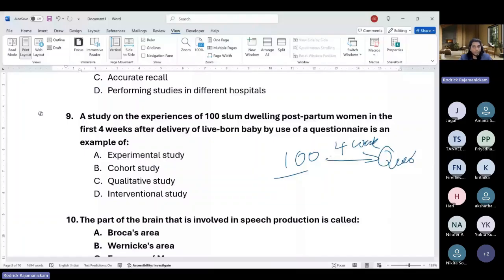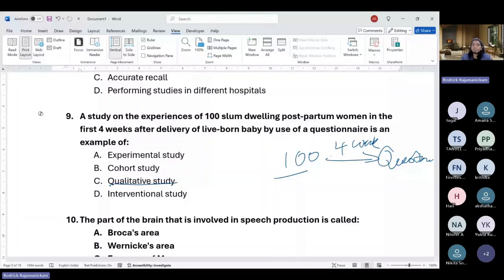Because you're administering a questionnaire, I would not call it qualitative, because questionnaires can be qualitative too, if you're using an interview-like schedule, but they have not clearly mentioned it. So we cannot exactly say it's qualitative. A questionnaire most likely is a quantitative data collection. It can be qualitative too. You're not wrong if you say qualitative.